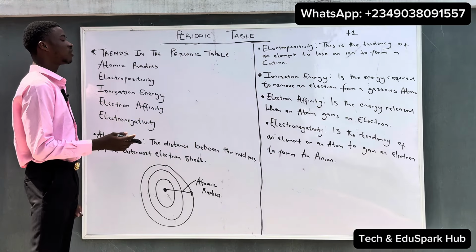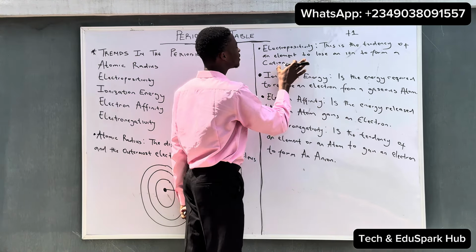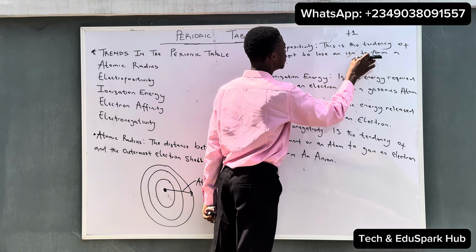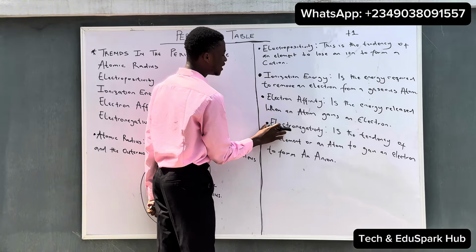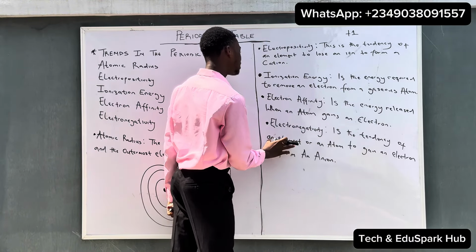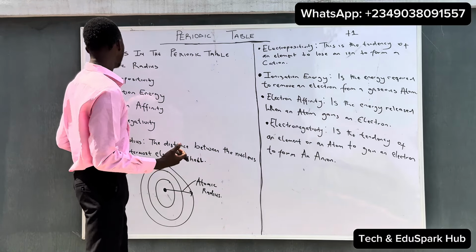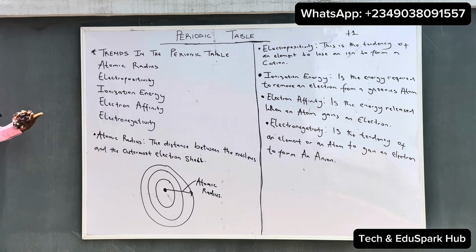So you can see electropositivity is the tendency of an element to lose an electron to form a cation, but electronegativity is the tendency of an element or an atom to gain an electron to form an anion. These are the definitions of the major trends on the periodic table.